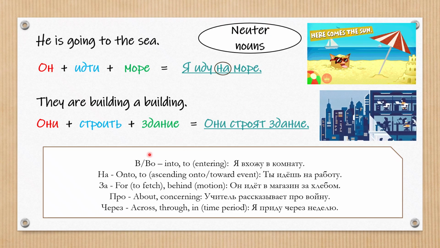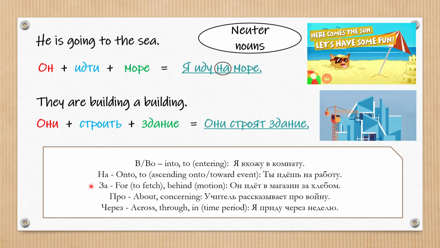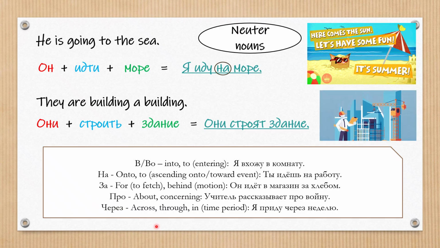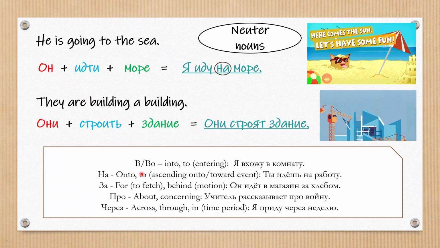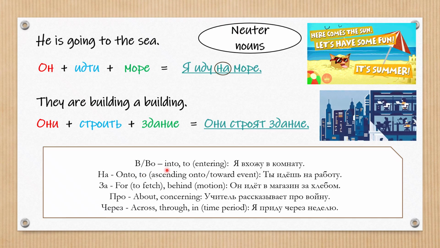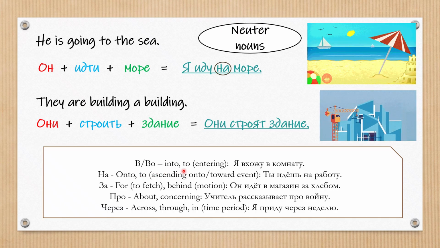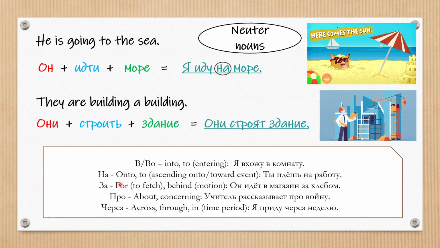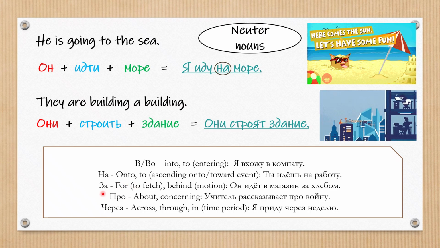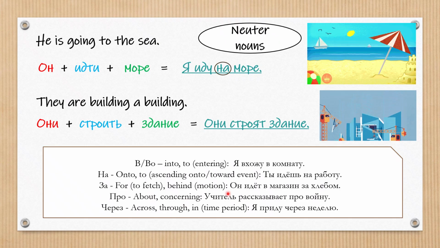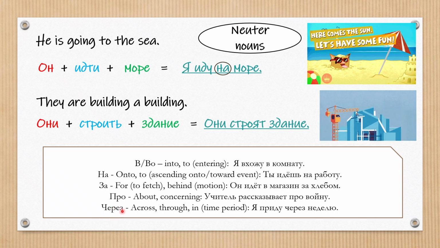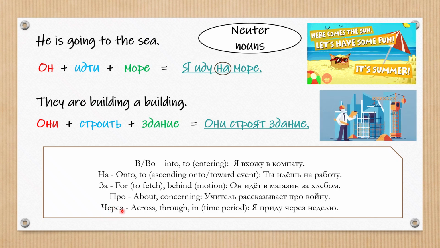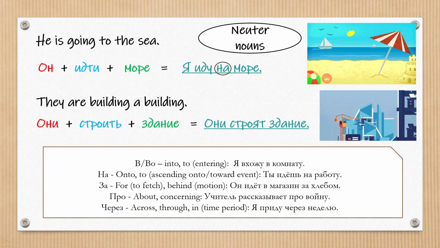Here we have more useful prepositions that we can use in accusative cases. So, в or во translates as into or to, на, onto, to, за, for, behind, про, about, через, across or through or in time period.